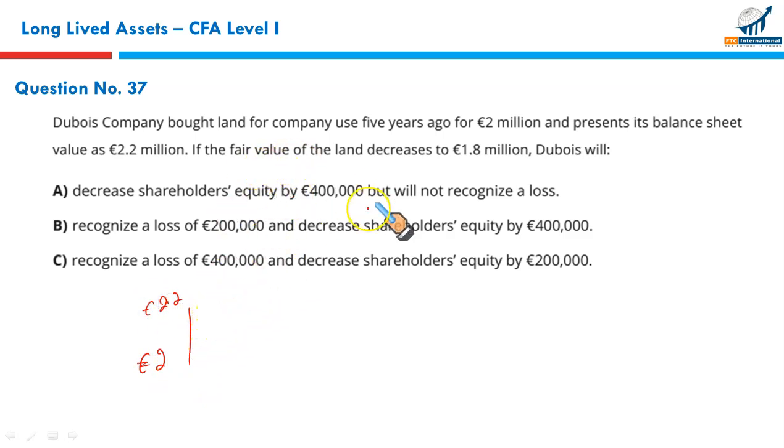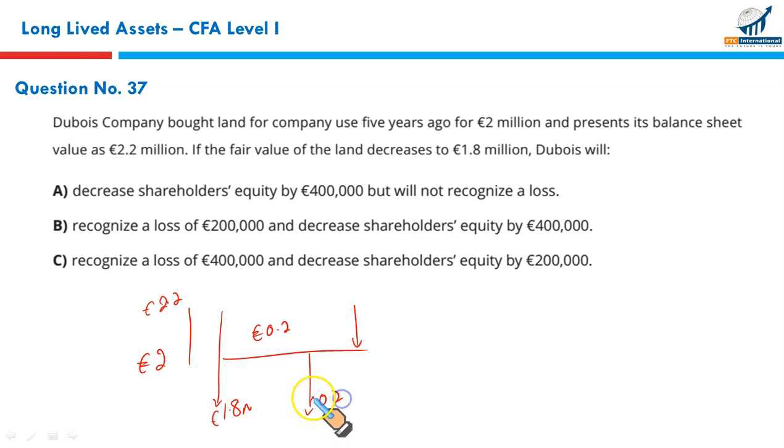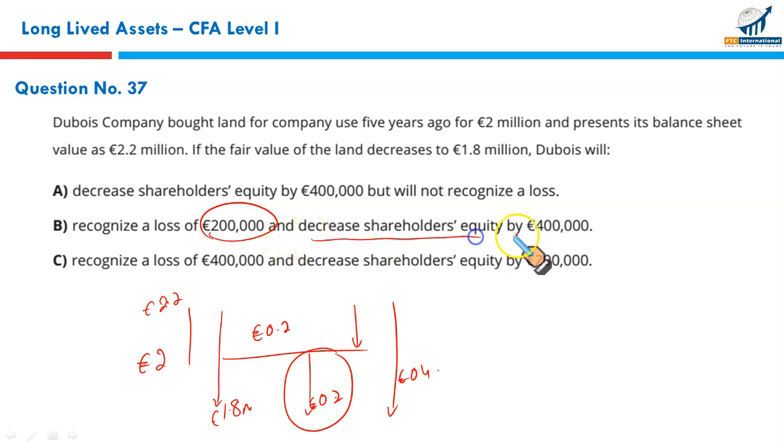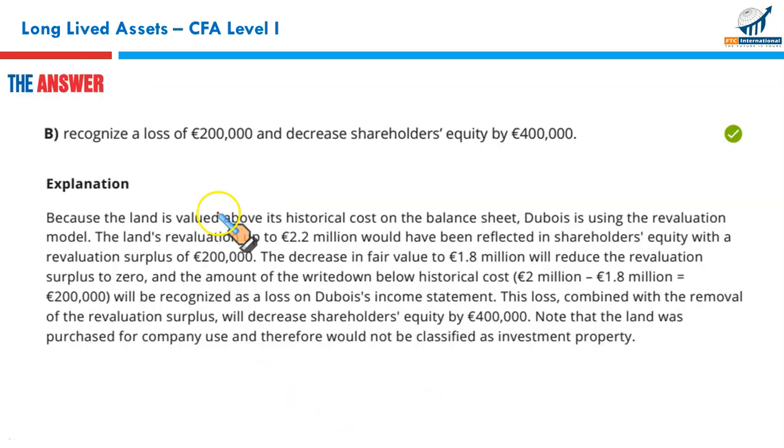Now its fair value has fallen to 1.8 million euros, indicating that the prior 0.2 million euro that was included in equity as a revaluation surplus must be reversed, and then further down from 2 to 1.8 million euro, this 0.2 million euro will be the loss for the period. So we can say that there will be overall a reduction in equity of 0.4 million euros, out of which 0.2 million will be recognized as a loss for the period. So recognize 0.2 million euros or 200,000 euros as a loss and decrease shareholder equity by 400,000 euros, 0.4 million. So that makes B the correct option.